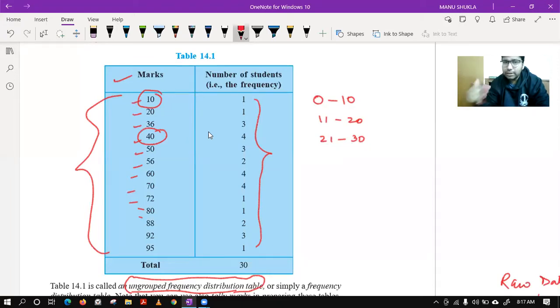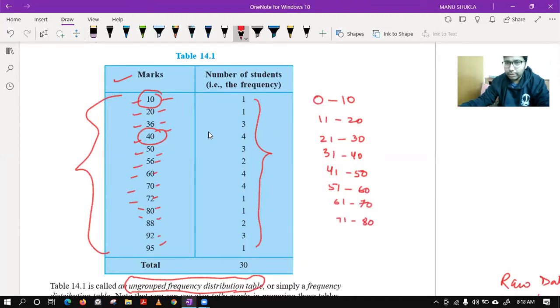What is the benefit of that? In this case we have 1 2 3 4 5 6 7 8 9 10 11 12 13. We have 13 values over here. Now let us make it less. 31 to 40, 41 to 50, 61 to 70, 71 to 80, 81 to 90, and 91 to 100. So in this case, now you can see 0 to 10 there are 1.